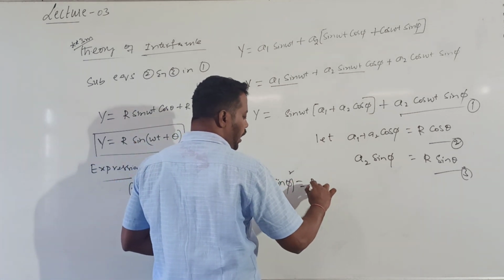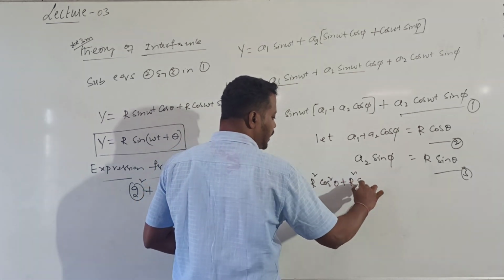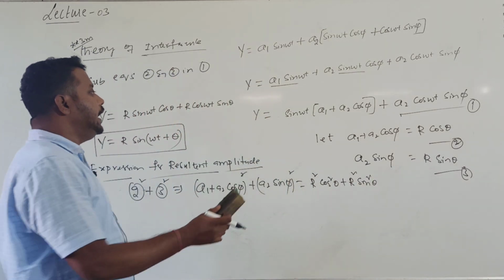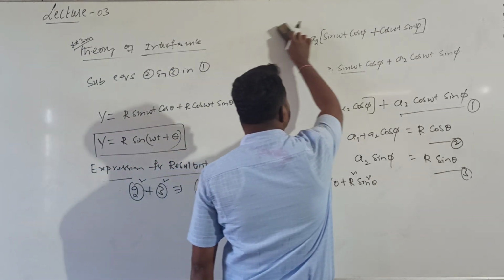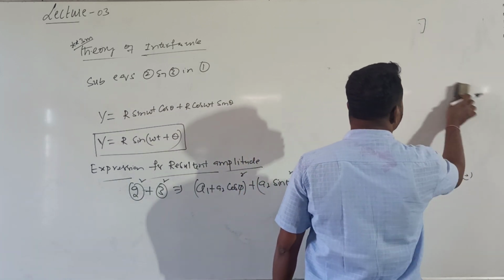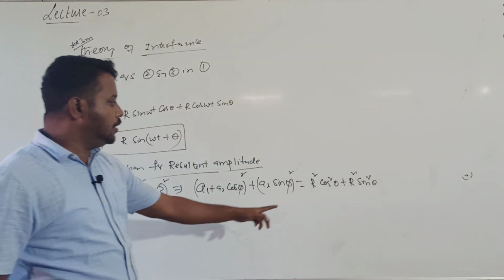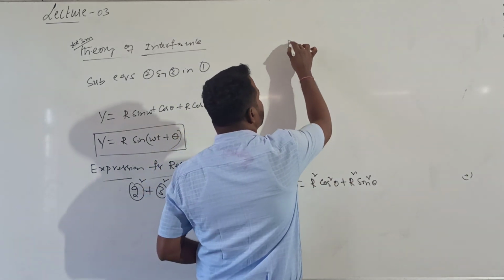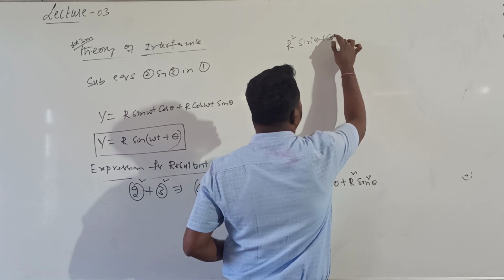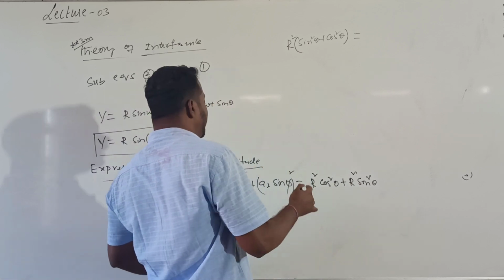Will be equal to R square into cos square theta plus R square into sin square theta. Can I write? So how did I do this? Squaring and adding which equations? Equations 2 and 3. Then what will I get? Can I write this term on this side? So I will get R square common. So what will I get? Sin square theta plus cos square theta, is equal to, on this side, what will I get?